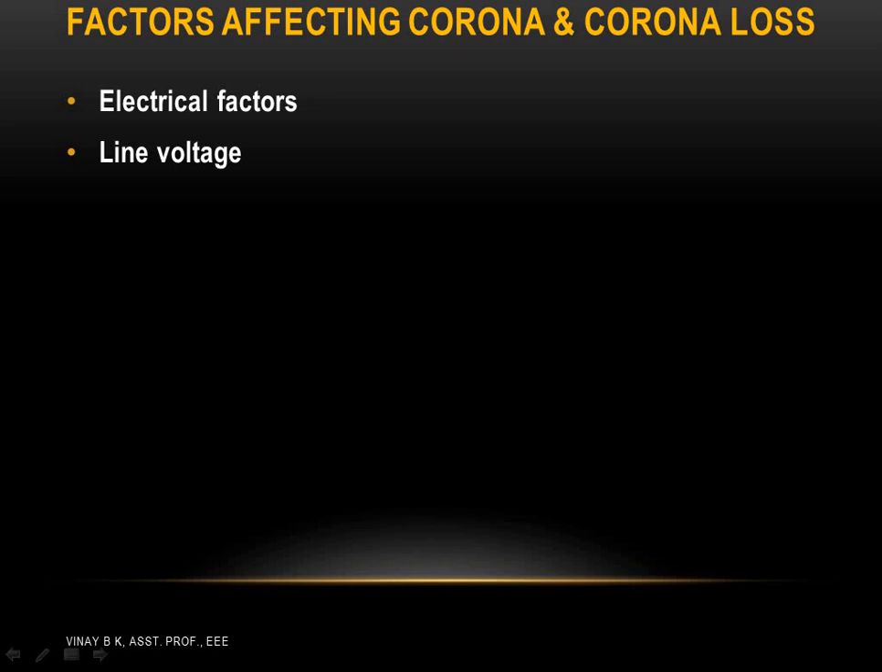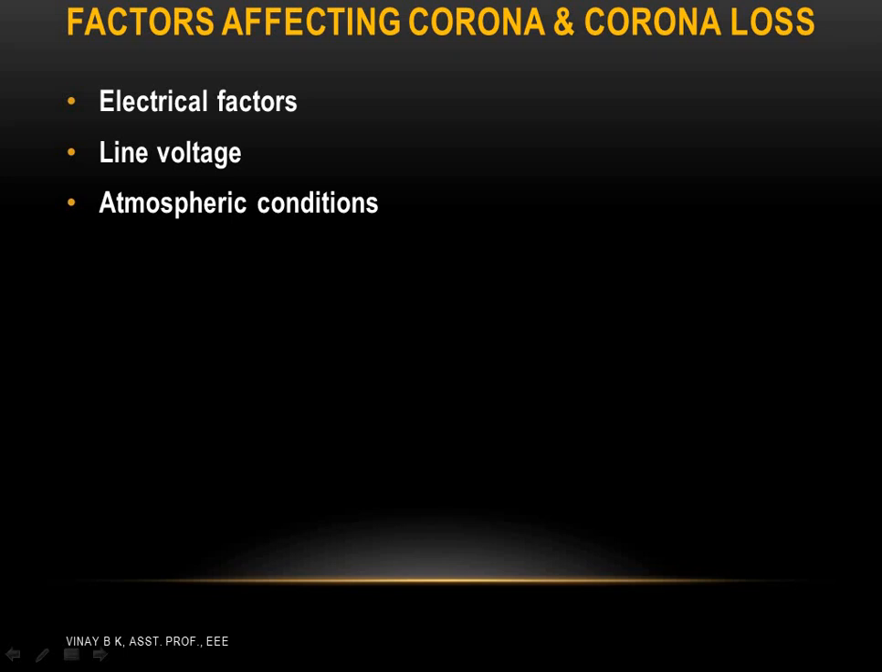So the first point is electrical factors. Higher the frequency, higher is the corona loss. The second point, line voltage. If the voltage is less, corona may be absent, but if the voltages are high, the corona loss is high. The third point is atmospheric conditions.